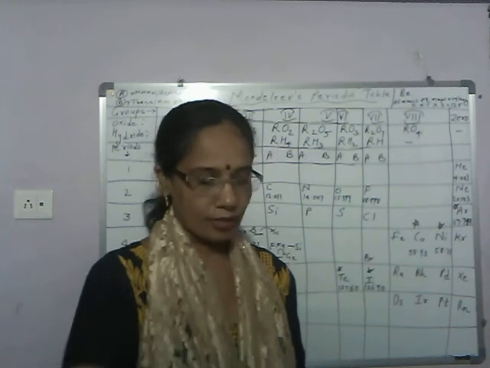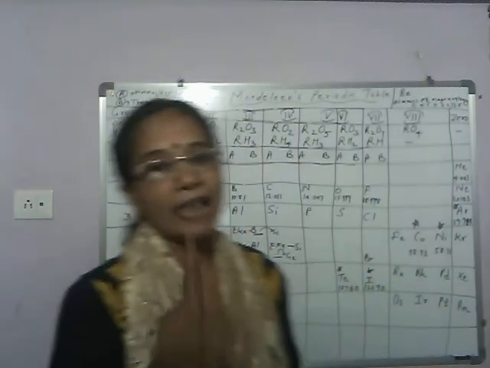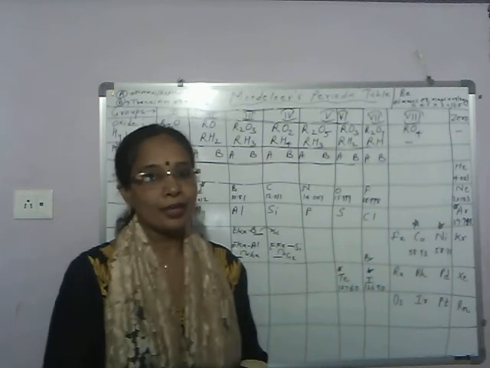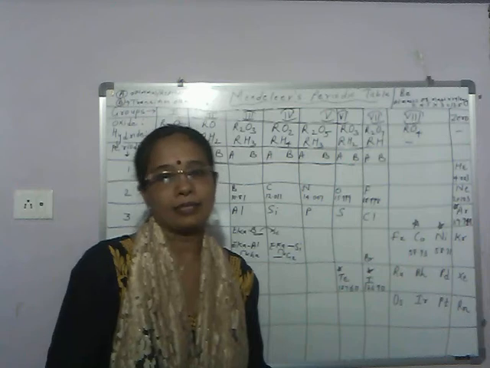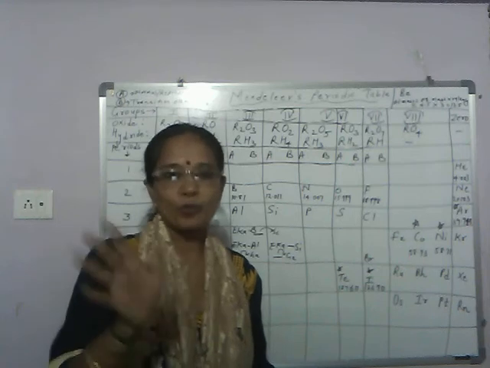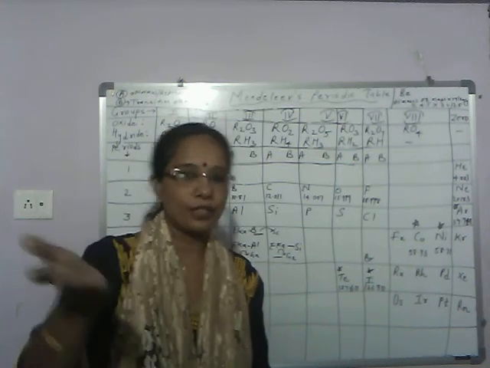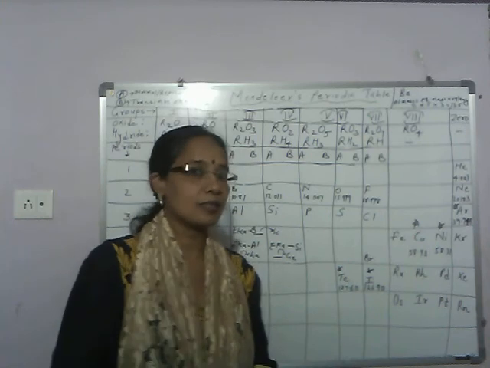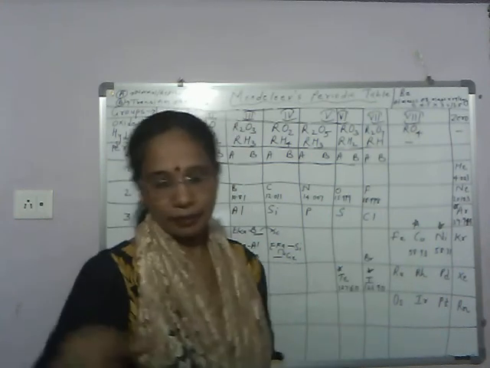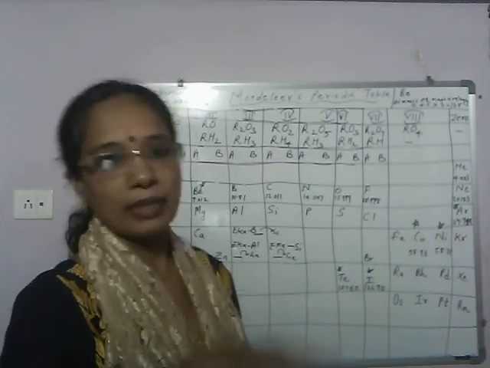Okay. Next, second disadvantage of Mendeleev's periodic table is position of isotopes. Students, when Mendeleev was developing his periodic table, isotopes were not discovered. Later on it was discovered. And now what are isotopes? Isotopes means atoms of same element having same atomic number but different atomic mass.